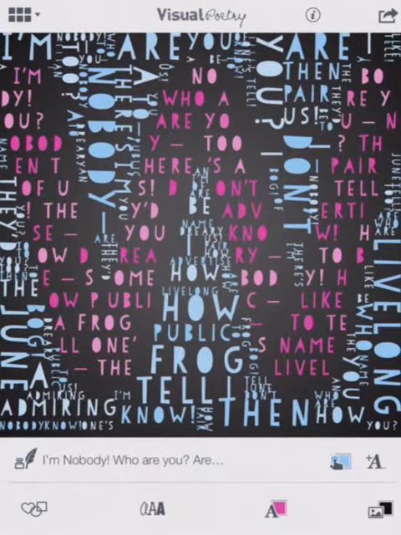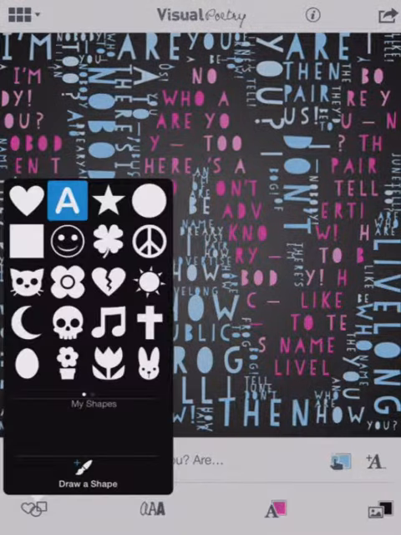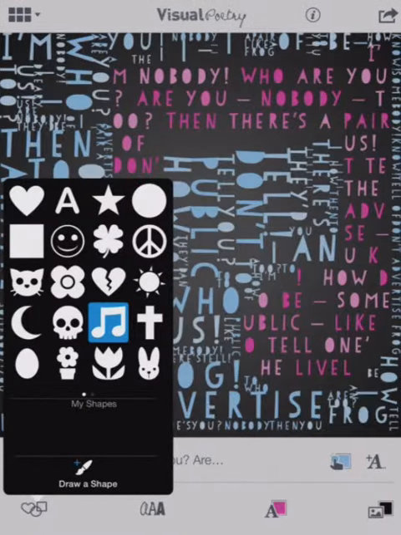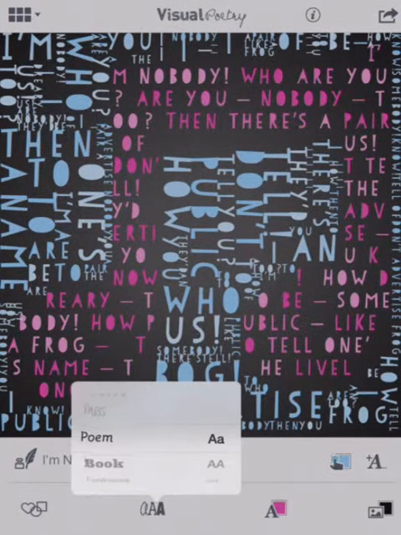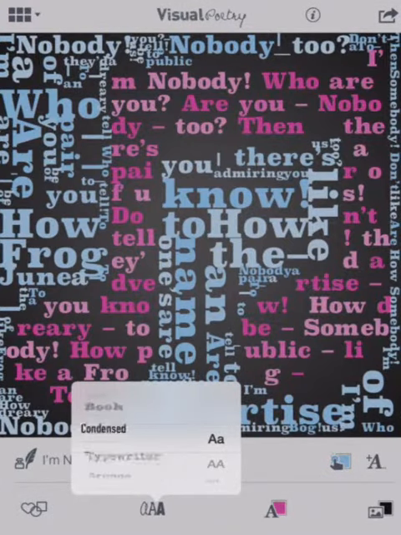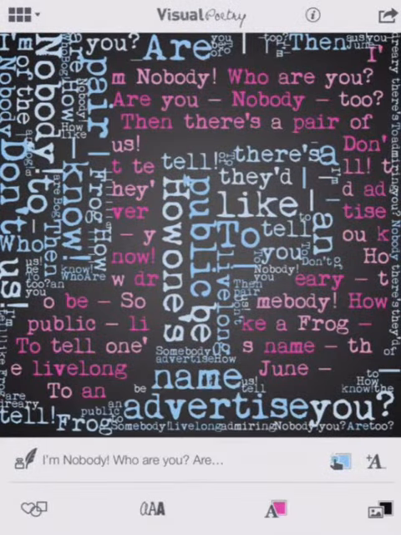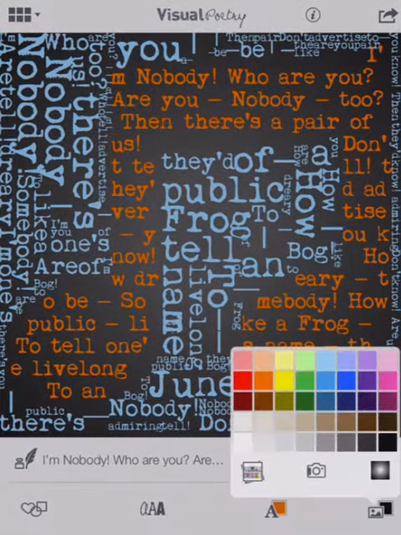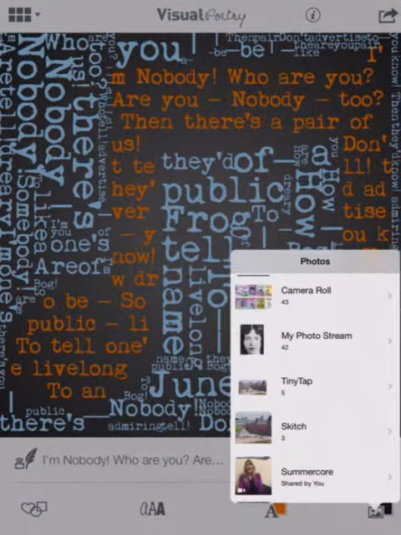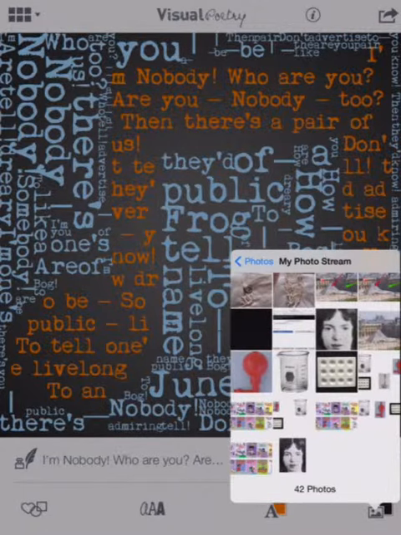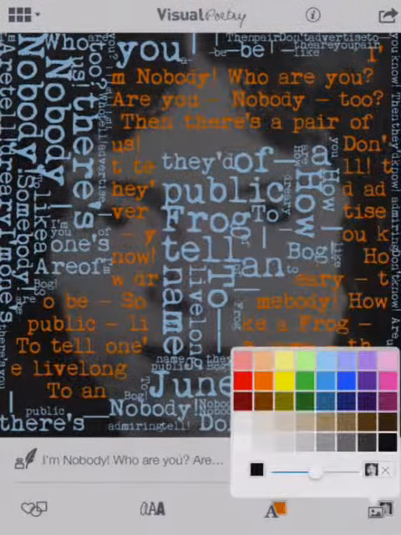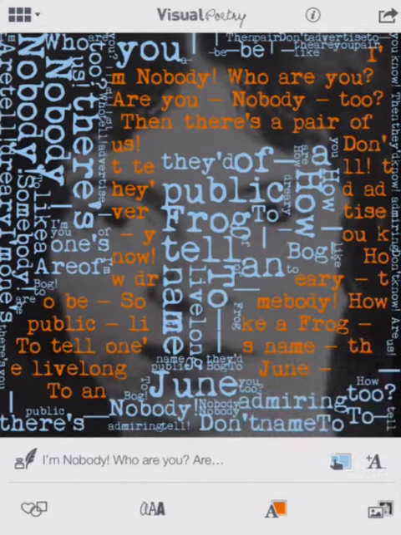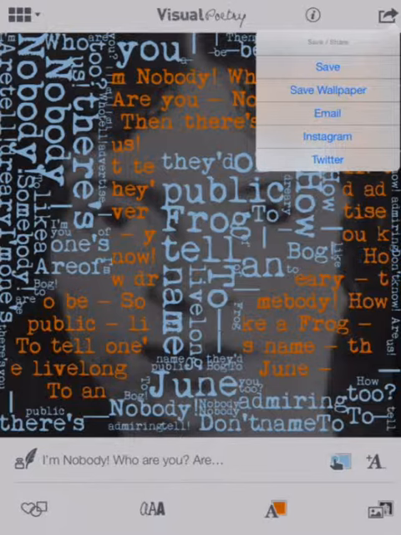I'm going to tap away. On the bottom over here, it lets me also just change the shape. I'm just tapping. This one lets me change the font, so now it's going to be book, and now it's going to be typewriter. It lets me change the backdrop or the colors. It lets me come over here, and I can also go to the camera roll, and I can then just take a picture. Here's a picture of Emily Dickinson if I wanted, and do use, and now make Emily Dickinson the backdrop. And then, of course, you can save it, you can make it as wallpaper, you can save it via email. And that's visual poetry.